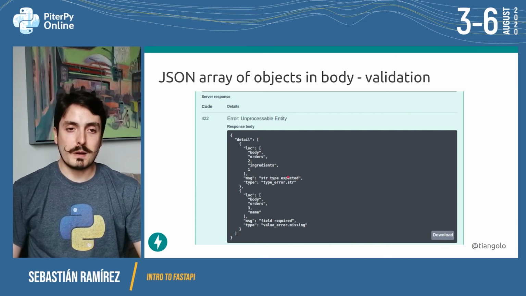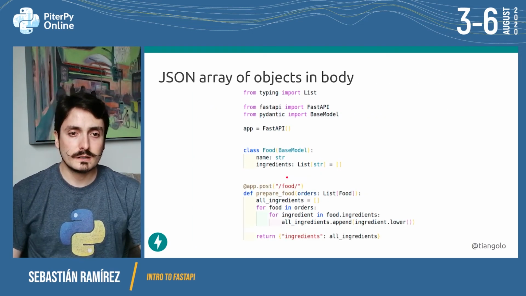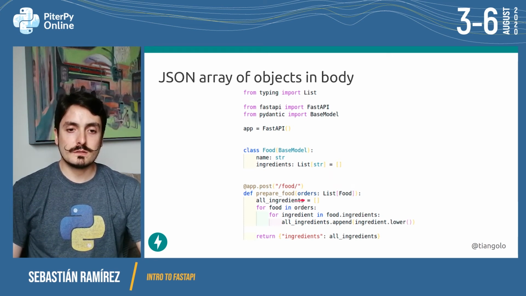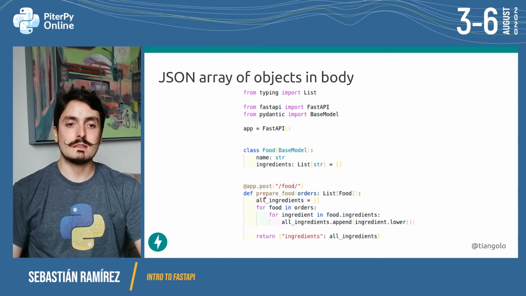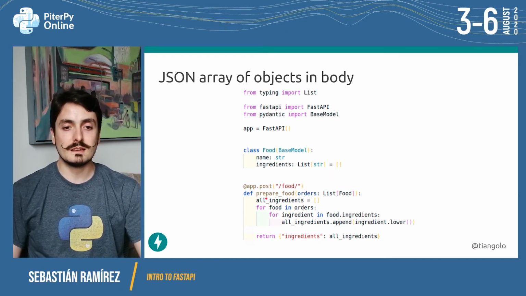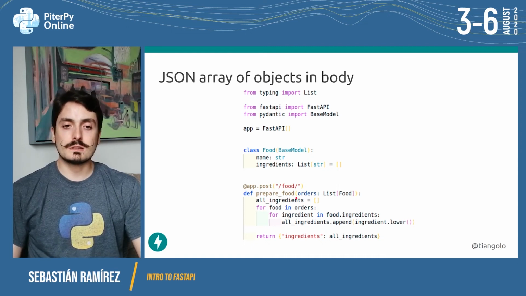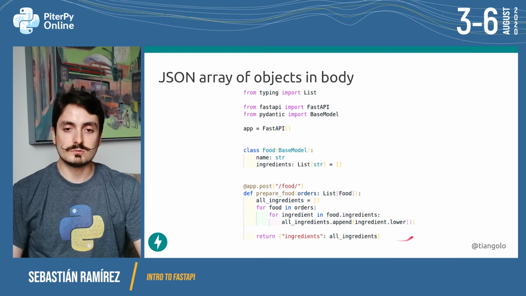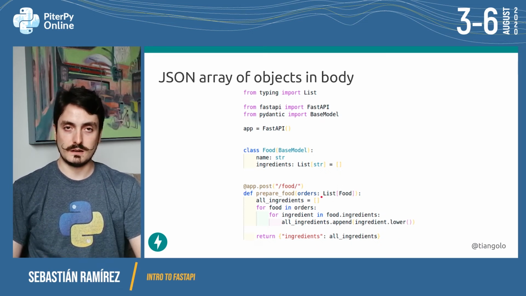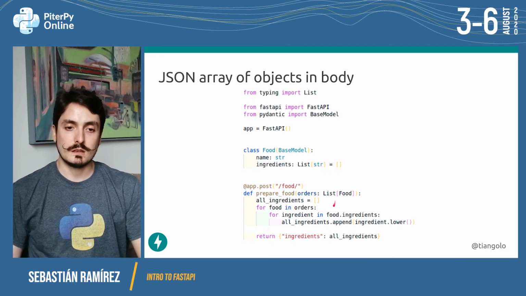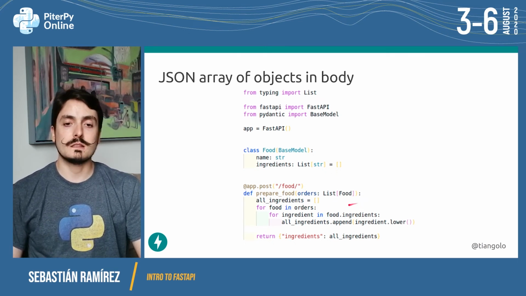And if we go back to the code, this is over here. This is saving us a bunch of lines of code here, doing all the data validation and doing not just validating the data, but also generating the error that tells us exactly where the problem is. This is saving us, I don't know, 20, 50 lines of code here. So you can be sure that your code in here is going to run only with valid data. By the time your code runs here, data will be already validated and the request will be already valid. So you can be sure that you can just add your code assuming that you have valid data, because FastAPI will do all the validation for you.